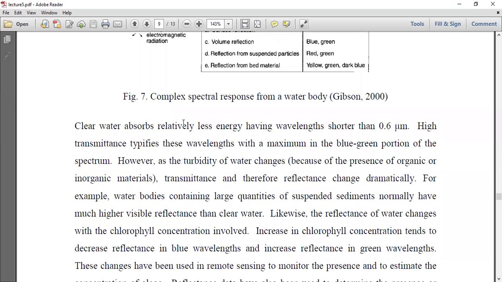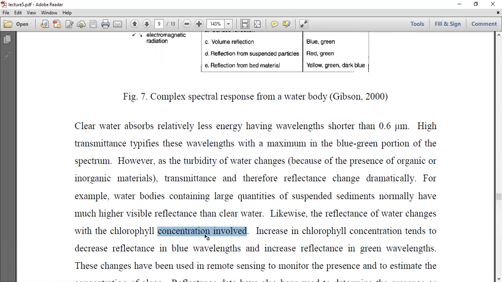Clear water absorbs relatively less energy having a wavelength shorter than 0.6 micrometer. High transmission typifies this wavelength with a maximum in the blue-green portion of the spectrum. However, as the turbidity of water changes, transmission and therefore reflectance change dramatically. For example, water bodies containing a large quantity of suspended sediments normally have a much higher visible reflectance than clear water. Likewise, the reflectance of water changes with the chlorophyll concentration involved.